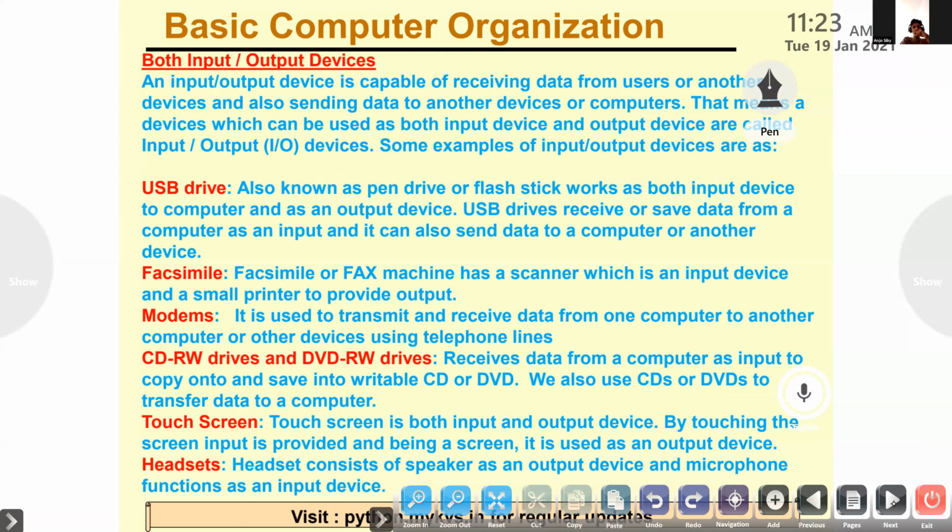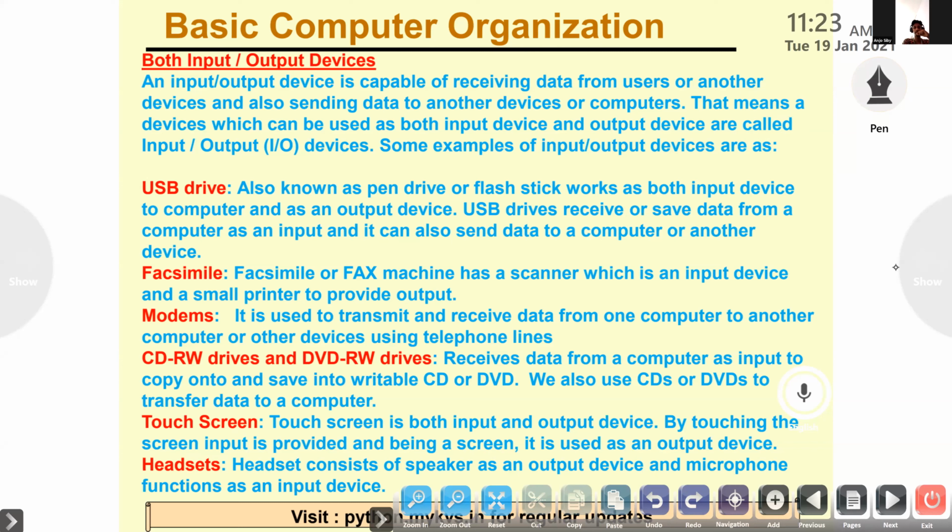An input or output device is capable of receiving data from users or other devices and also sending data to other devices or computers. That means devices which can be used as both input device and output device are called input or output devices. Some examples of input output devices are USB drive.